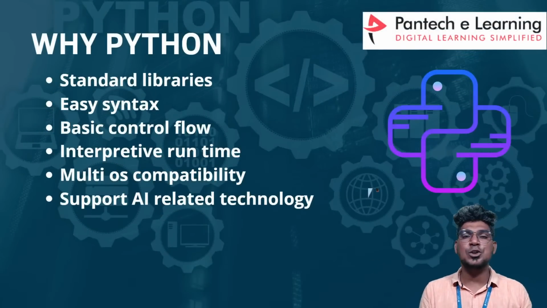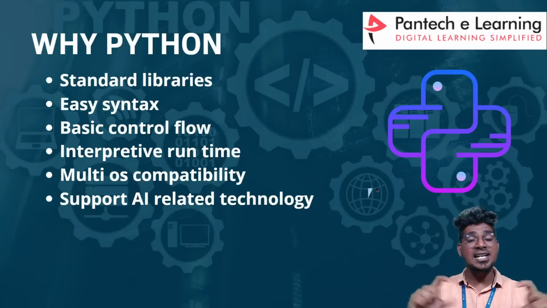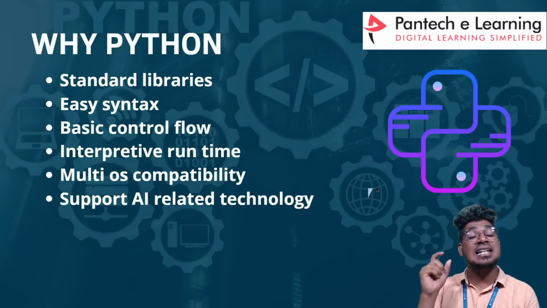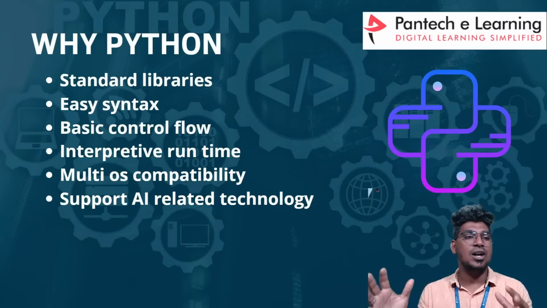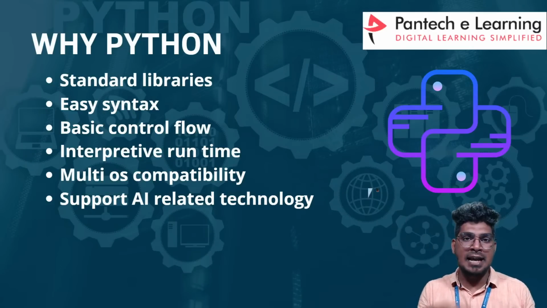Why is Python most important for artificial intelligence? Because the major important thing in Python is that it has the standard libraries for artificial intelligence technology. For example, in machine learning we need major important libraries. For example, Pandas is majorly helpful for manipulating the data, and NumPy helps with working with arrays.